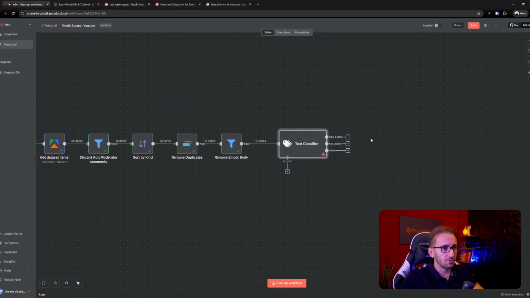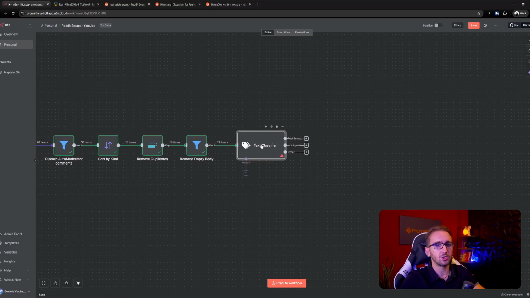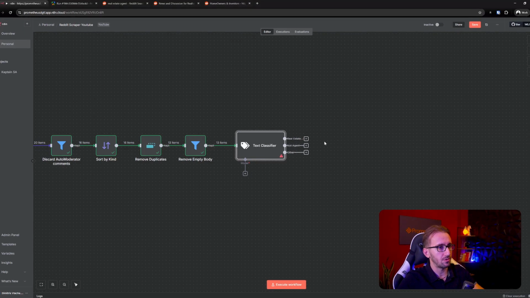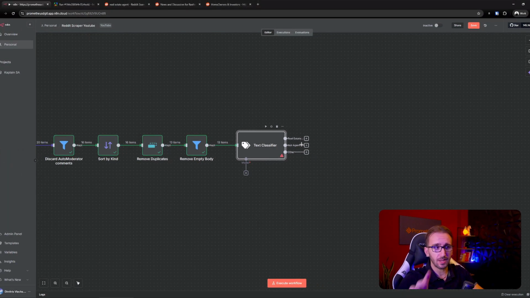Before we run it, I want to explain a little bit of what happened here. When you do that to the classifier, and that's the reason it's such a useful node, the actual node parses the output of OpenAI or whatever model you choose, and gives you 3 different execution routes, those routes right here, and you can connect them and continue your execution however you please. But we will get to that later.